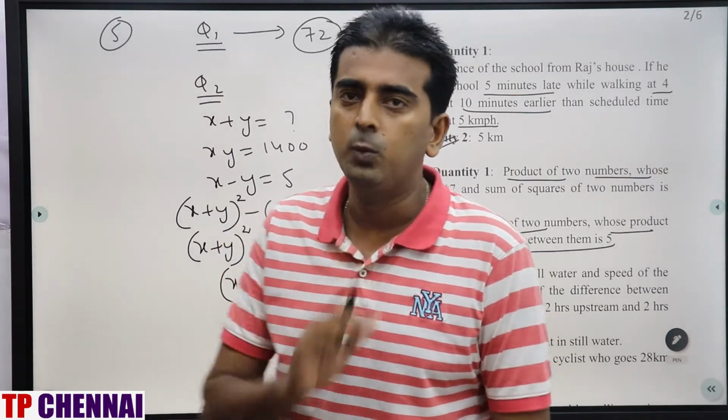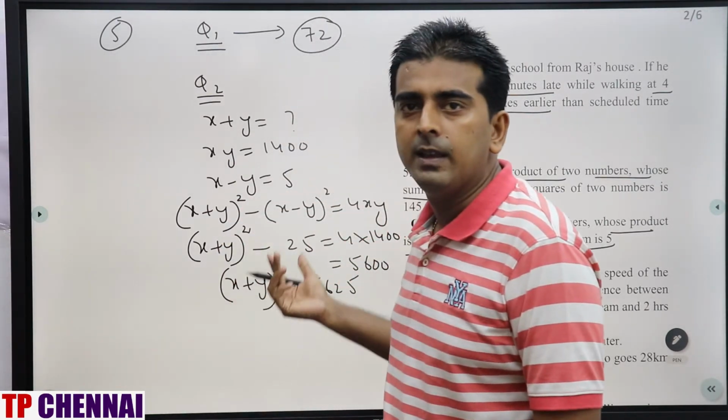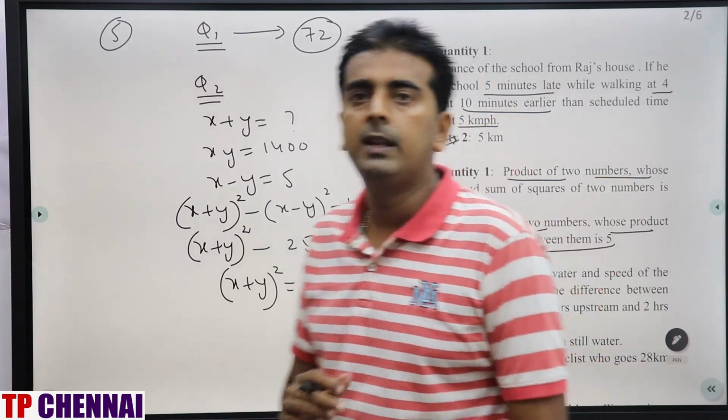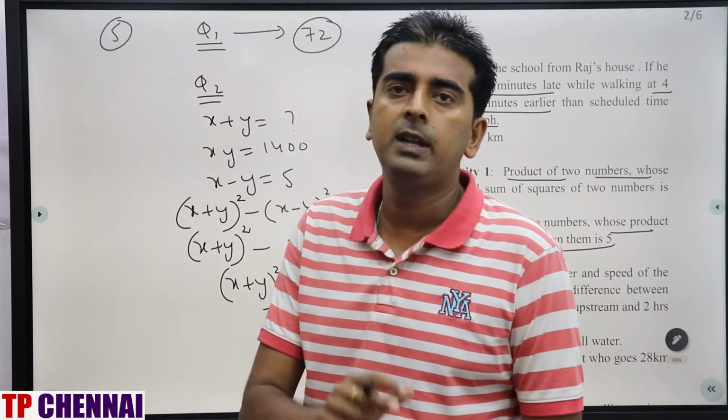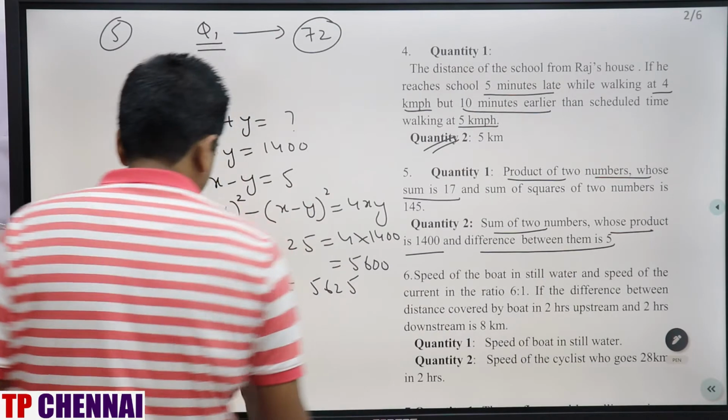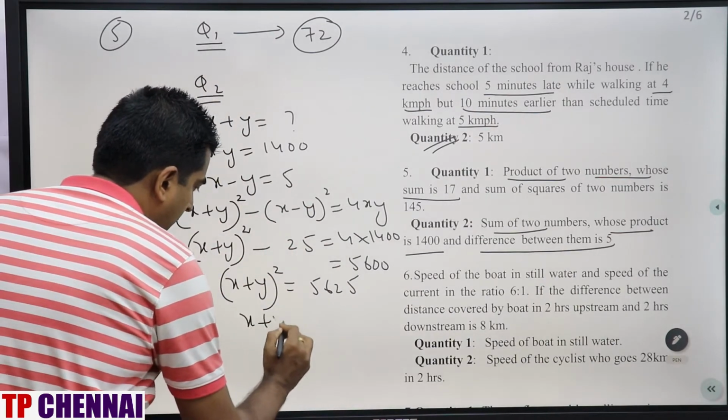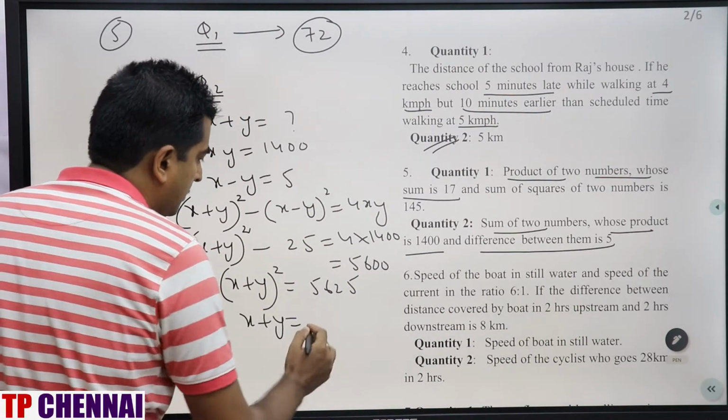Many students will make a mistake here because you are having an even power. Whenever an even power is there, you will have two roots. One will be positive, one will be negative, right? So x plus y is the square root of this number. What is the square root of this number?